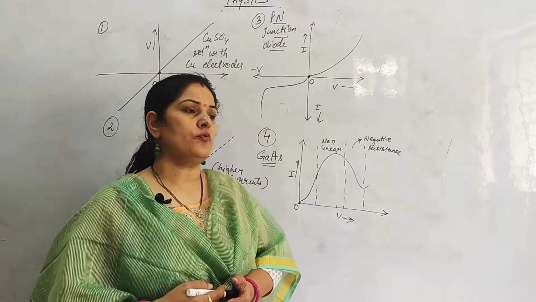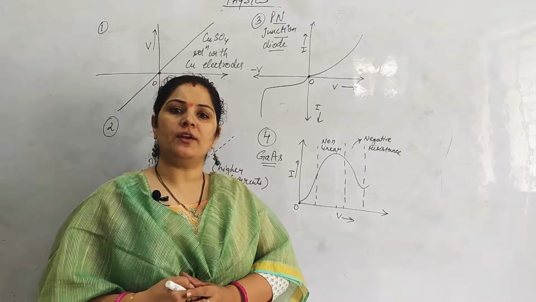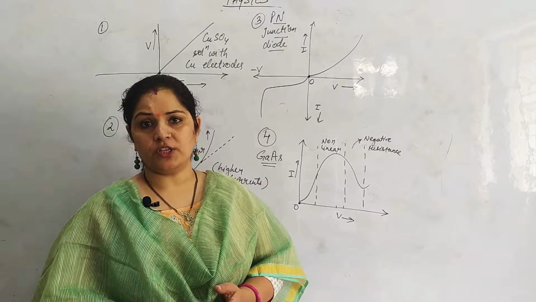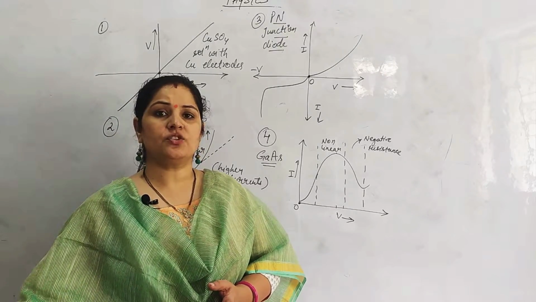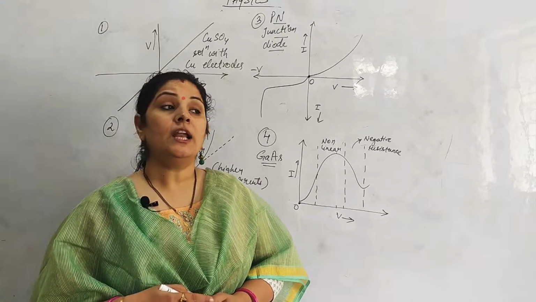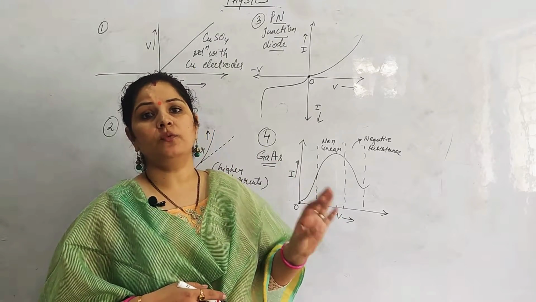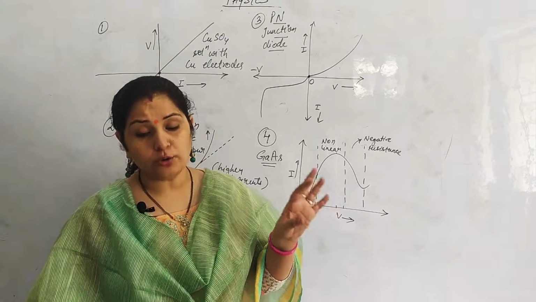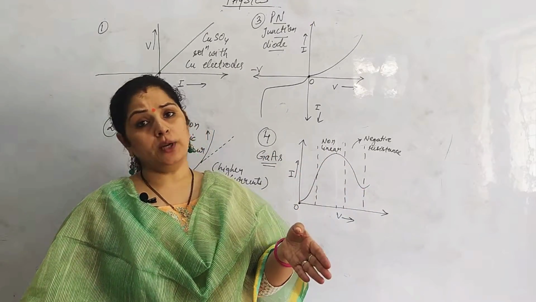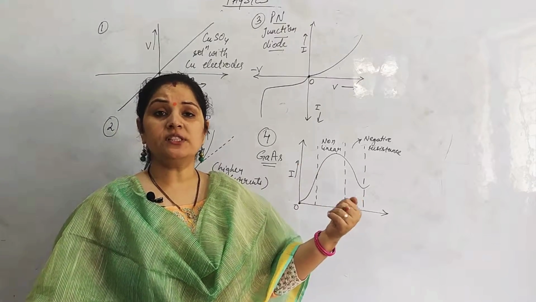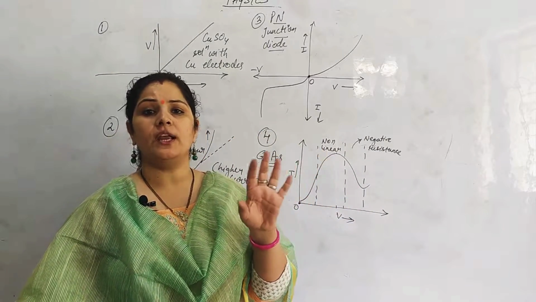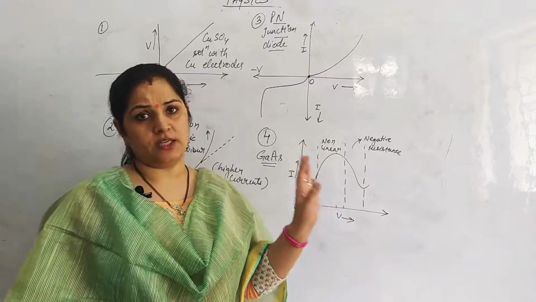So the limitations of Ohm's law that we study: in Ohm's law, V is proportional to I, provided that the physical conditions such as temperature, pressure, etc. remain constant. If we change that, Ohm's law is not going to be obeyed. We have many examples in which Ohm's law is not obeyed. Although Ohm's law is not obeyed, it does not make them a poor conductor. They could be good conductors, but they will not follow a typical Ohm's law graph. The variation of V and I will not be linear, right?